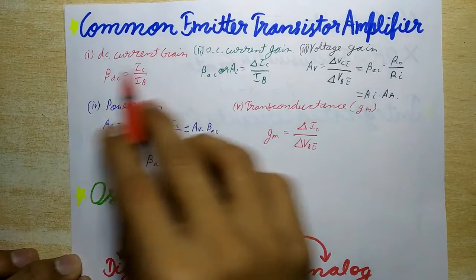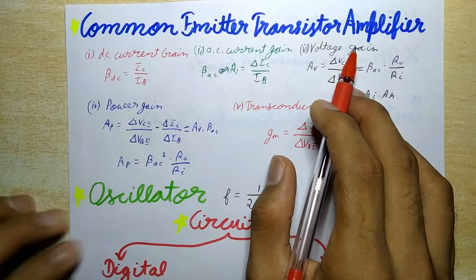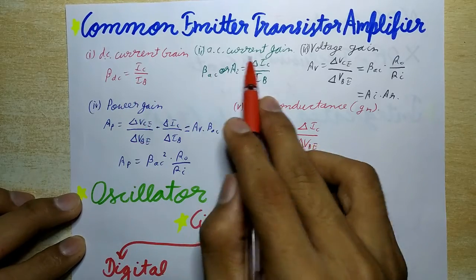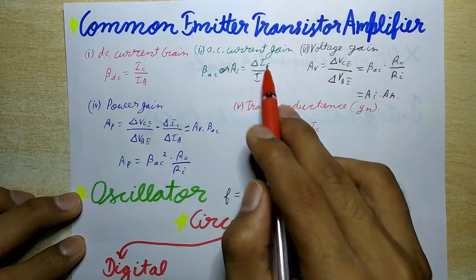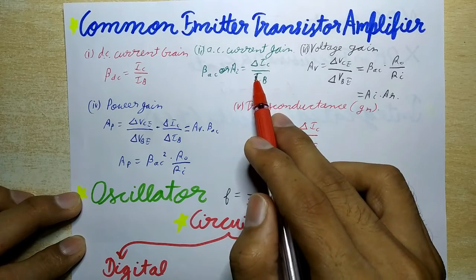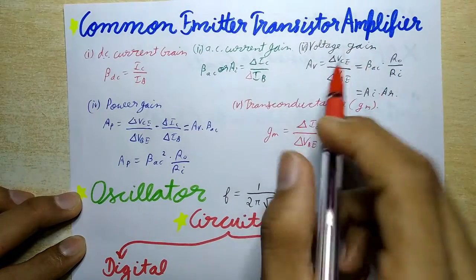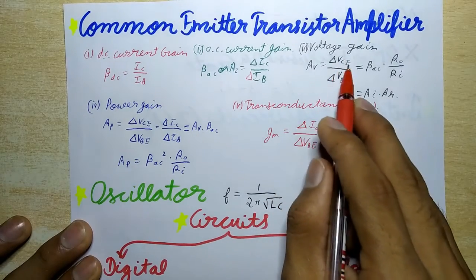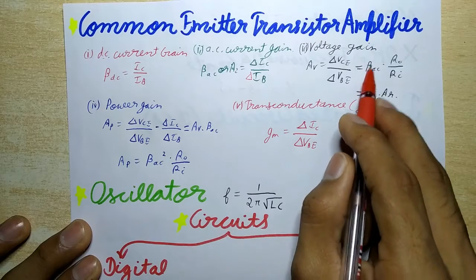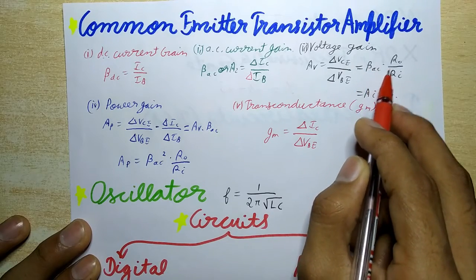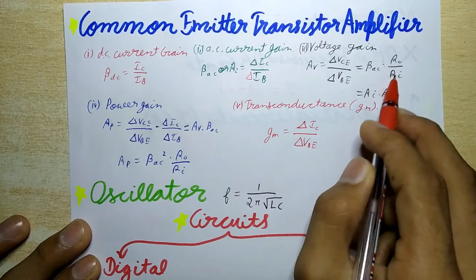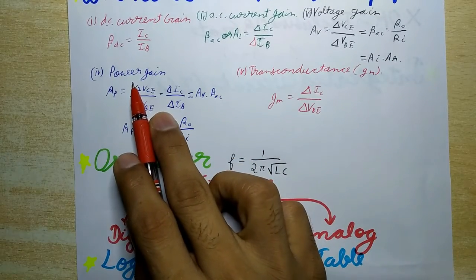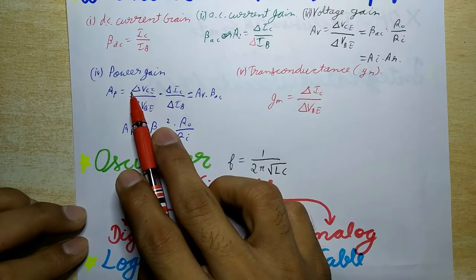Now next is the common emitter transistor amplifier. Here the DC current gain beta DC is equal to IC upon IB, and the AC current gain beta AC or AI is equal to del IC upon del IB. The voltage gain, AV, is equal to del VCE upon del VB, which is equal to beta AC, that is beta AI, into RO upon RI. And fourth, power gain, it is defined as output power upon input power.